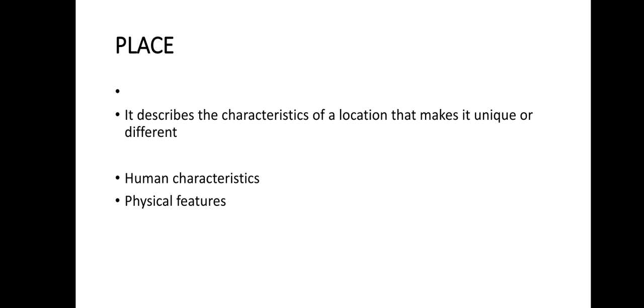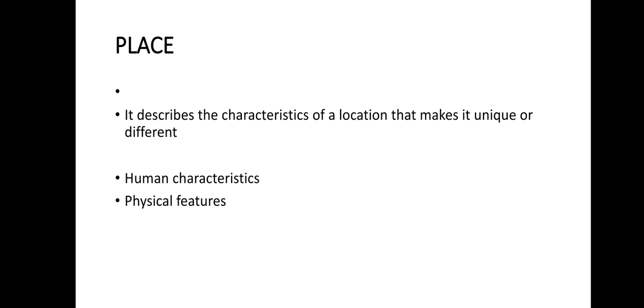Place describes the characteristics of a location that make it unique or different. If there is any place and we say that it is very beautiful, it is mind-blowing, it has different colored shades, these are the characteristics of that particular location.